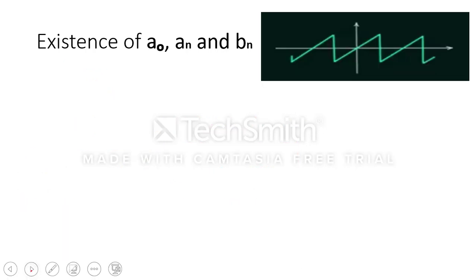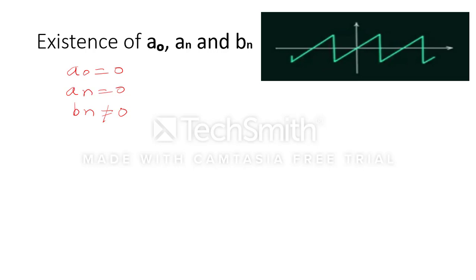Now, in the second signal we can see that this signal is also symmetrical across the time axis, so definitely here also a naught will be equal to 0. For even and odd, once we check, we will find that this signal is an odd signal. If it is an odd signal, then definitely an will be equal to 0, so only bn will exist.